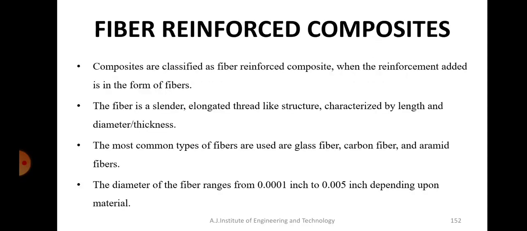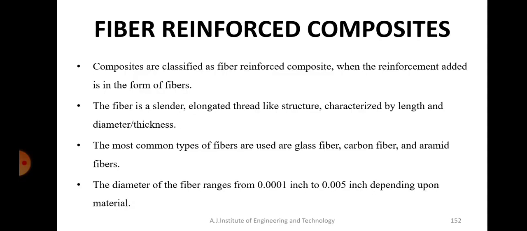So we are finished with the classification and explanation of composites based on matrix: polymer matrix, metal matrix and ceramic matrix. Now we will see the second part, that is classification based on reinforcement. The first one is fiber reinforced composites.